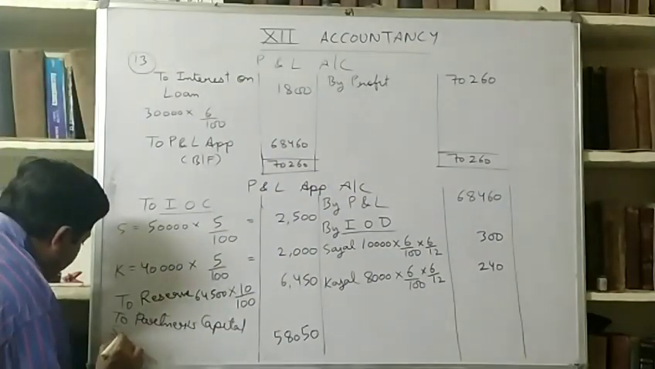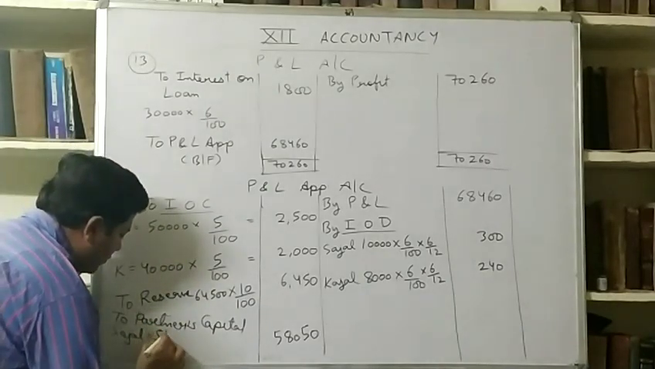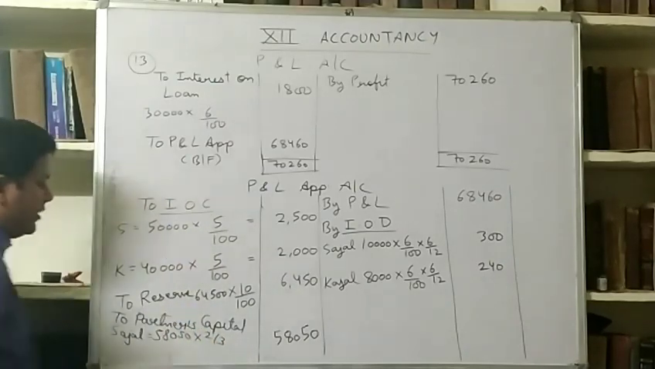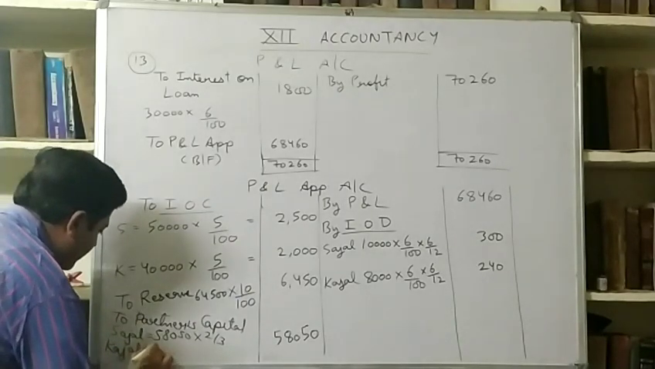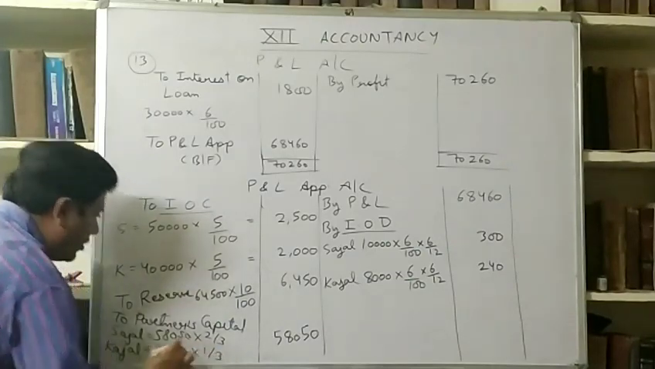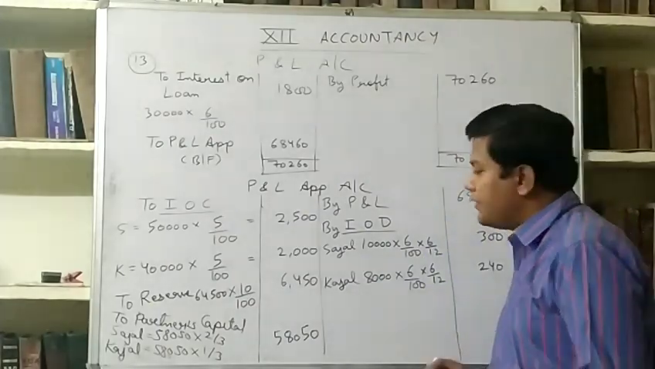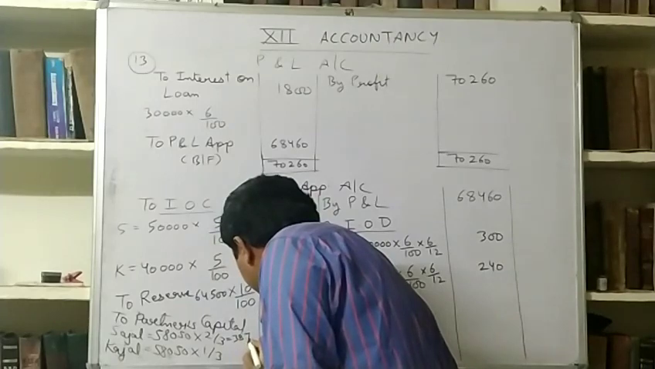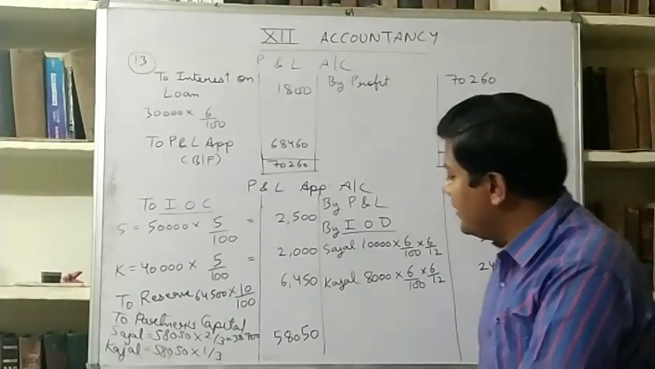Sajal, 58,050 into 2/3, and Kajal, 58,050 into 1/3. So how much will it be? 38,700 and 19,350.